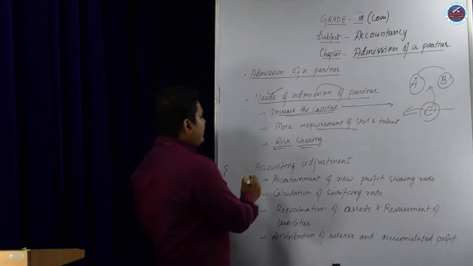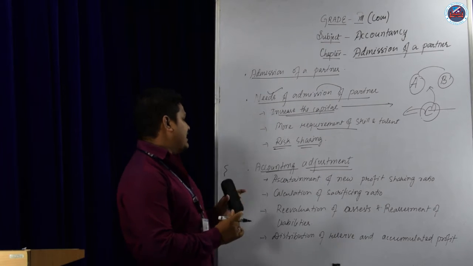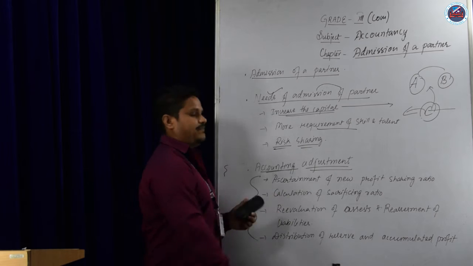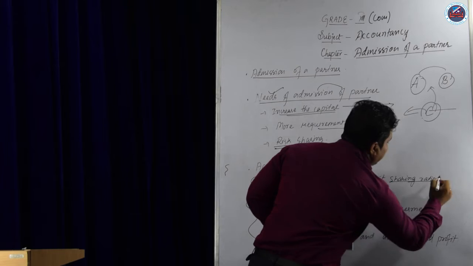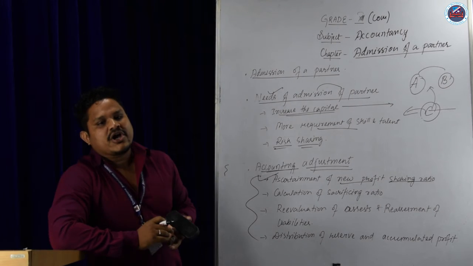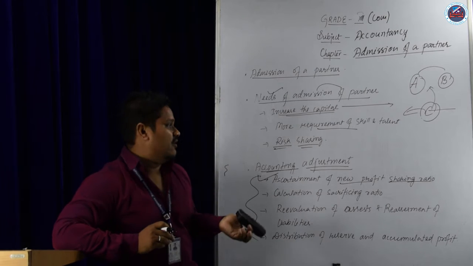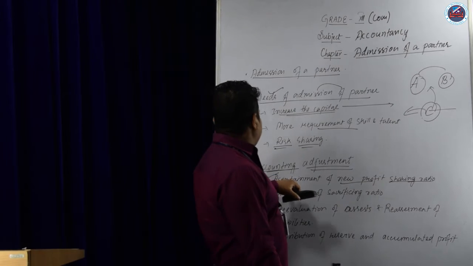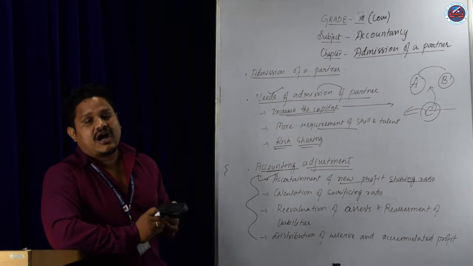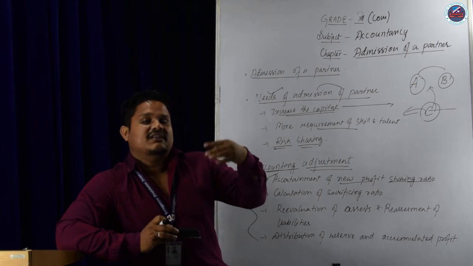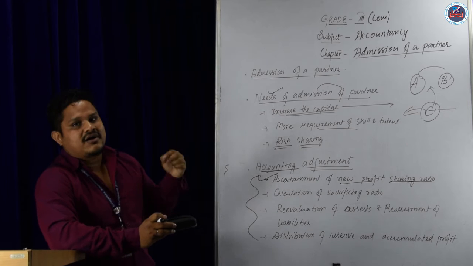Next is accounting adjustment in the admission of a partner. What are the accounting adjustments we learn in this chapter? Number one is ascertaining the new profit sharing ratio. What is called the new profit sharing ratio? The new profit sharing ratio is the ratio in which all the partners share the profits and losses. Here we will learn how the partners will prepare their new profit sharing ratio, how the old partners as well as the new partner will prepare it. That is why the old deed will be cancelled and a new deed will be prepared by the partners.